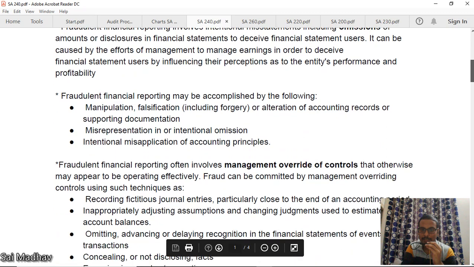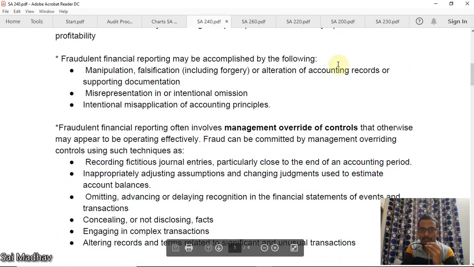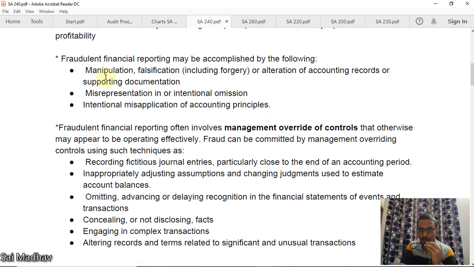Now, how can this be accomplished? By manipulation, falsification, forgery, or alteration of accounting records or supporting documentation; misrepresentation or intentional omission. Misrepresentation means you are reporting something wrong. Intentional omission means you have omitted something intentionally. Or intentional misapplication of accounting principles. If you have done these three, this is known as fraudulent financial reporting.